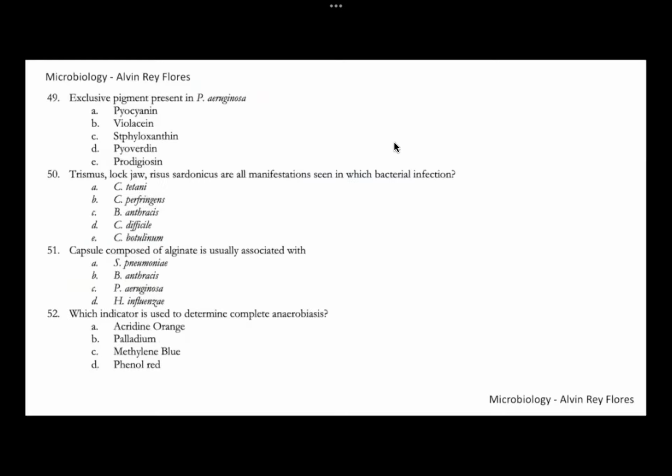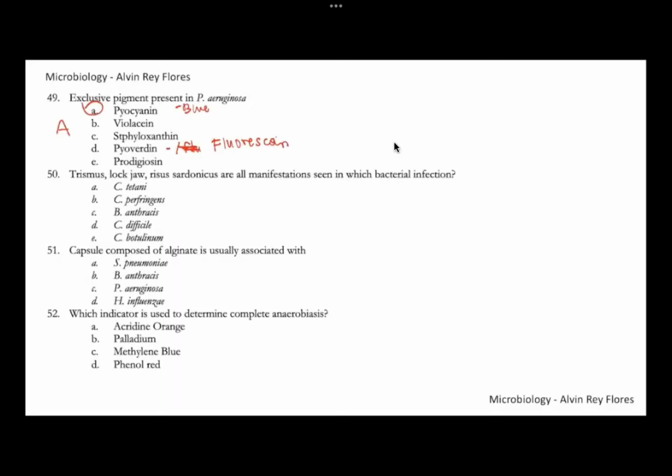Number 49, what is this exclusive pigment seen in Pseudomonas aeruginosa? This particular pigment is only seen in Pseudomonas aeruginosa and not other species. So this is letter A, your pyocyanin, the blue pigment. Pyoverdine, or fluorescein, can also be seen in other species of Pseudomonas, but pyocyanin can only be found in aeruginosa.